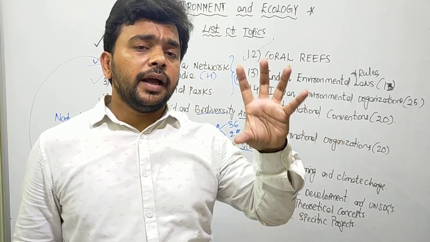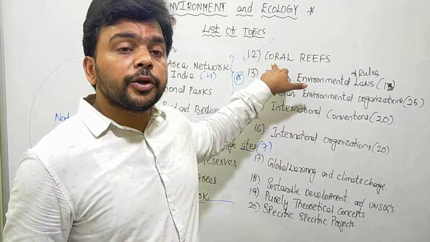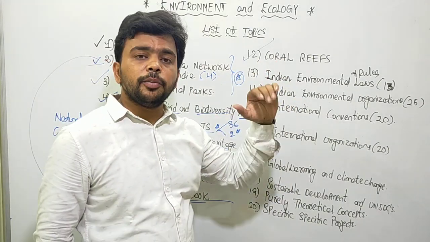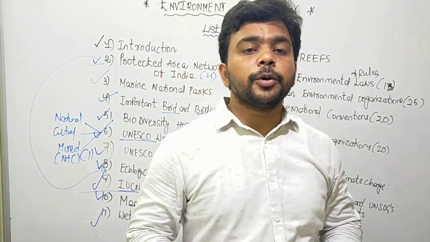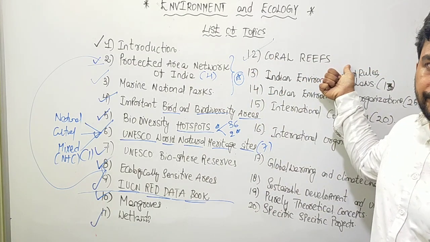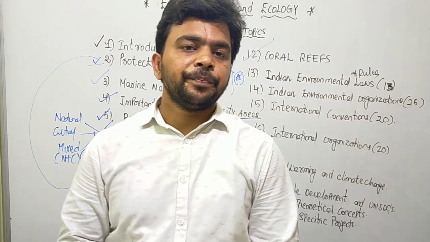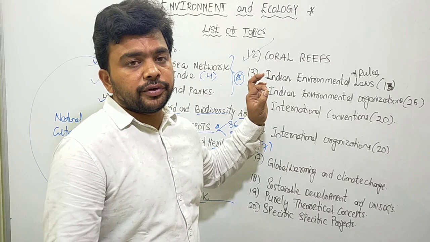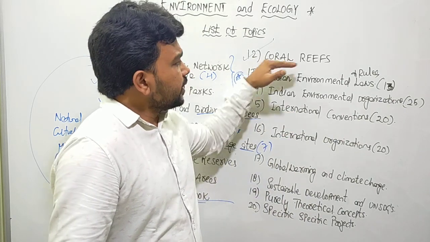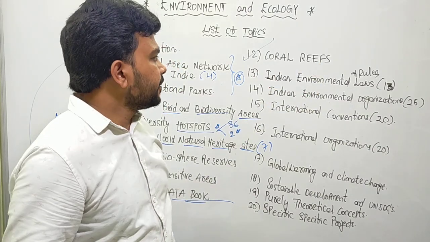What is the latest and the best thing done by India, which no country has done, for the protection and conservation of the coral reefs? What has India done? It is accepted at the global level. It's the greatest achievement when it comes to the protection and conservation of coral reefs at the global level. We'll see that. Then what are the steps taken by the Indian government to protect and conserve the coral reefs? All these things, the coral triangle, red corals, brain corals, we will see as part of the coral reefs. This part is very important here.